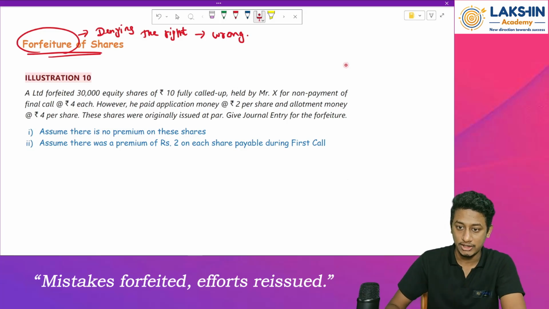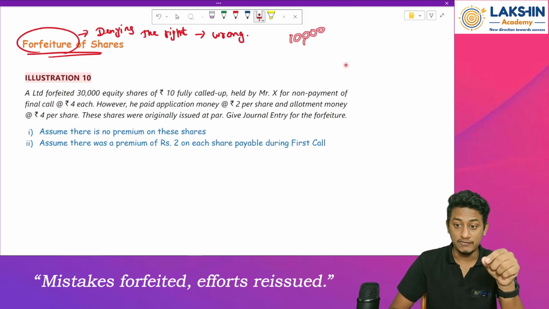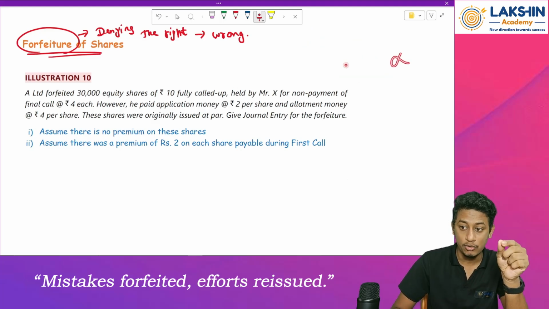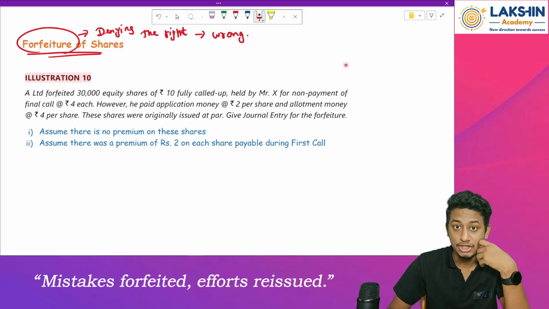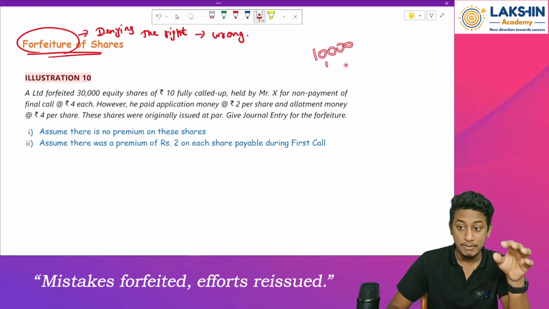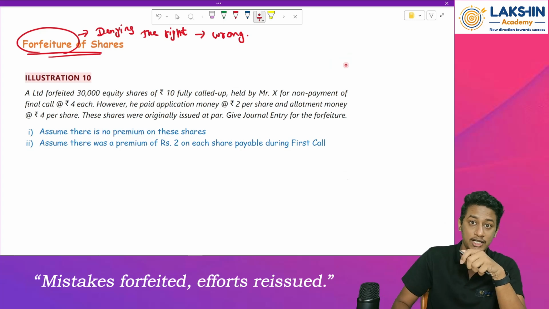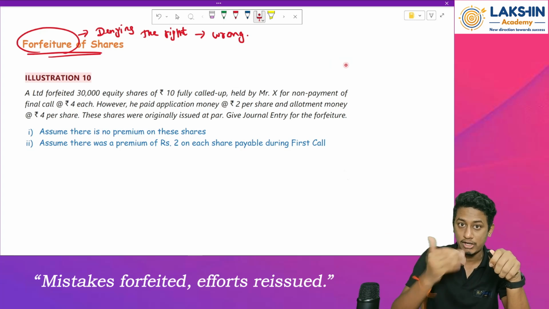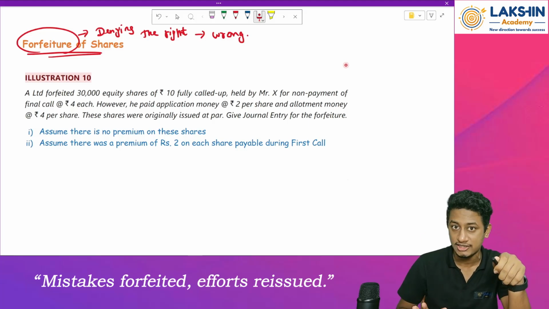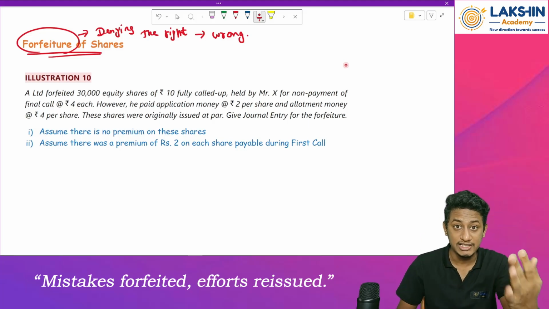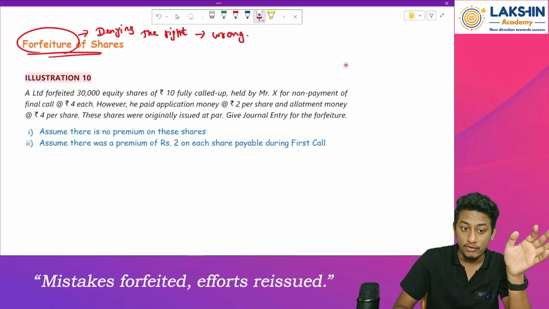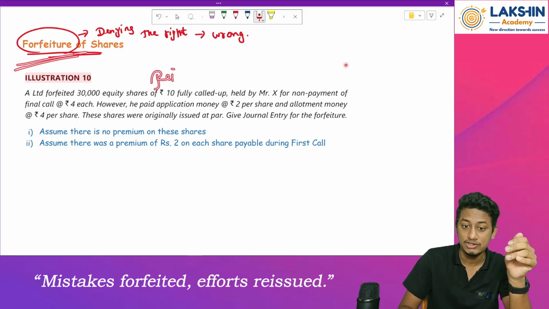See, the company was issuing 10,000 shares. Out of these 10,000, let us say only 9,500 people have paid the money. The remaining 500 shares have not been paid for. If the company doesn't reissue these shares, it has to face the issue, because it has planned to issue 10,000 shares and needs that money to run its business, whether for expansion, day-to-day operations or working capital. But people holding 500 shares have not paid. So the company waits no more, forfeits these shares and reissues them.